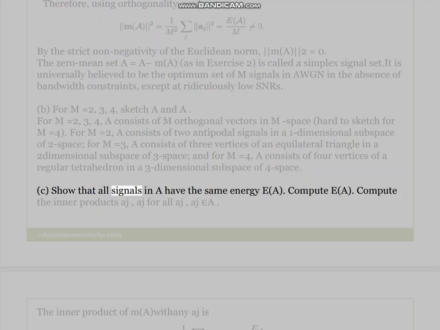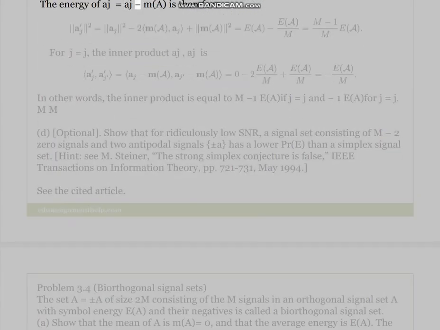C. Show that all signals in A' have the same energy E(A'). Compute E(A'). Compute the inner products <aj', aj''> for all aj', aj'' ∈ A'. The inner product of m(A) with any aj is E(A)/M. The energy of aj' = aj - m(A) is therefore E(A)(1 - 1/M). For j ≠ j', the inner product <aj', aj''> is -E(A)/M. In other words, the inner product is equal to (M-1)/M E(A) if j = j' and -E(A)/M if j ≠ j'.